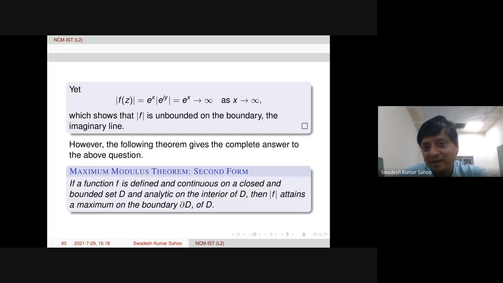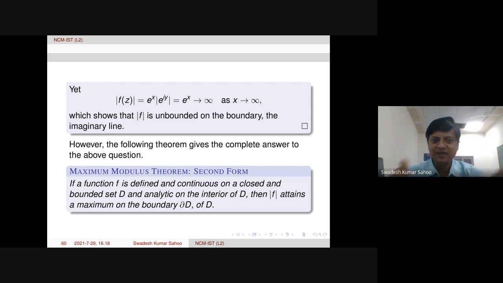Now, one can ask what the extra condition is. The extra condition is that f has to be continuous on a closed and bounded set D, a compact set. Inside the domain the function is analytic, which means it is automatically continuous, but we do not know about the boundary.